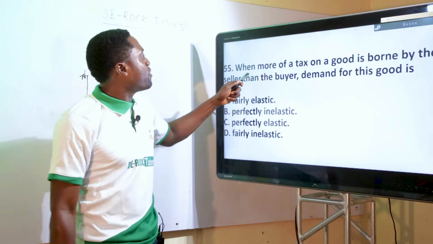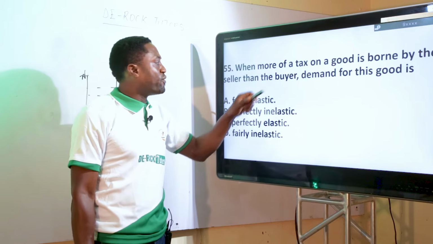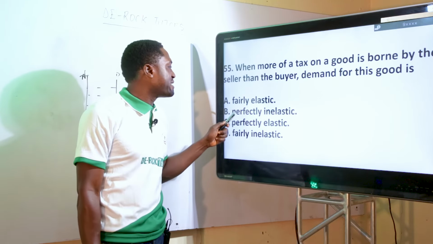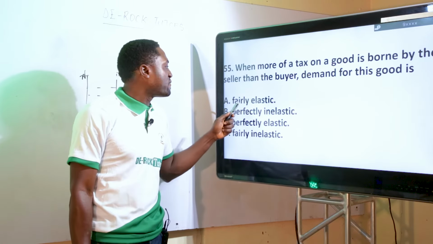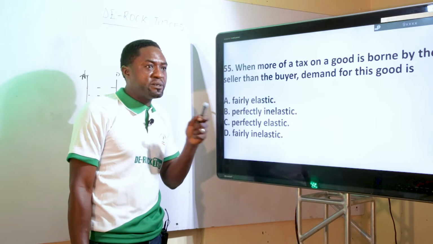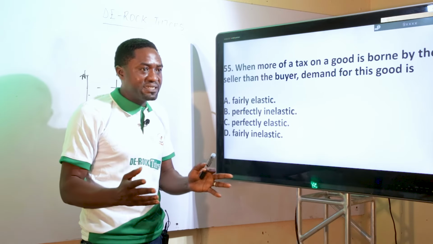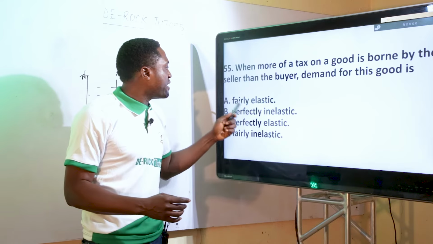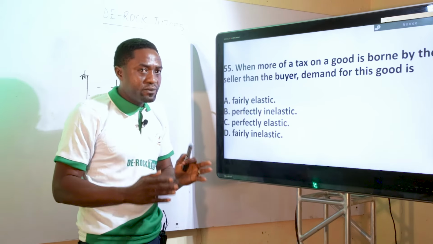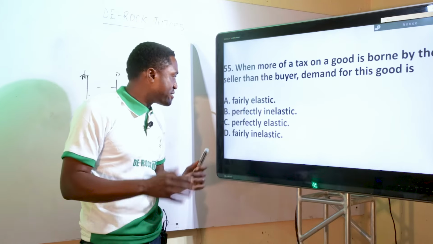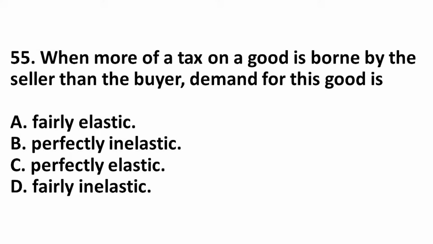So they now said, when more of a tax on a good is borne by the seller than the buyer, demand for this good is fairly elastic. It cannot be perfectly inelastic. It cannot be perfectly elastic. It is fairly elastic. Because care must be taken when increasing the price of a good that has a fairly elastic nature. So if it is fairly elastic, the seller must be careful about placing his price. Else, he will be the one to bear the burden. So the perfect answer to that is option A.